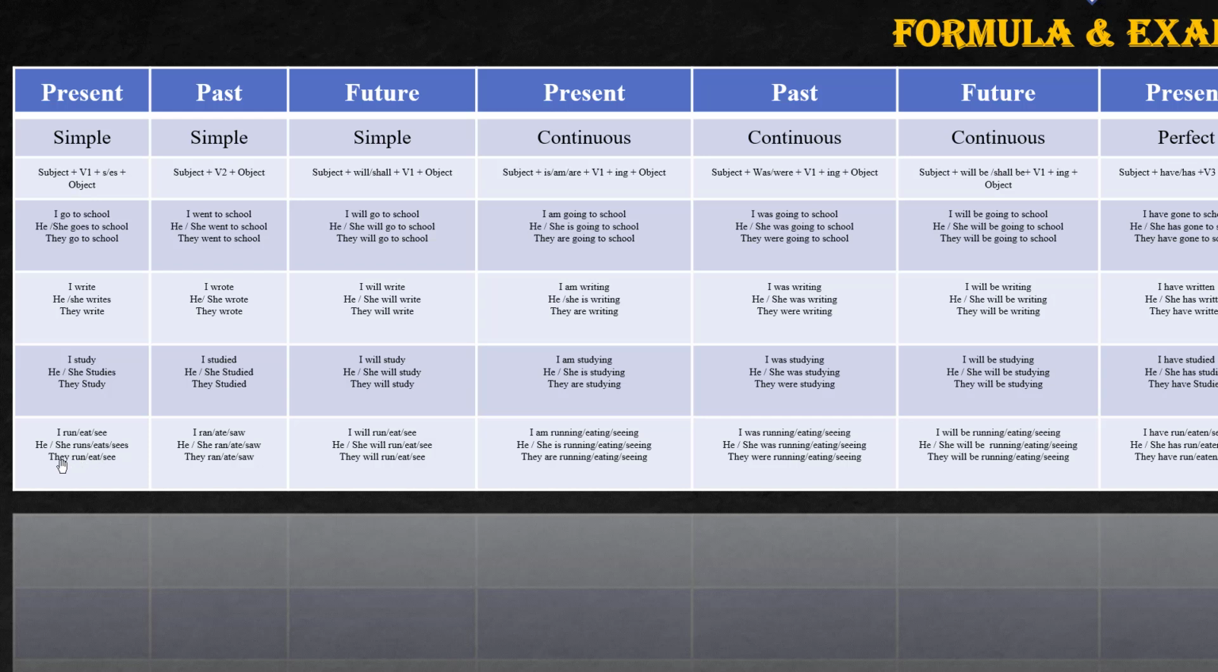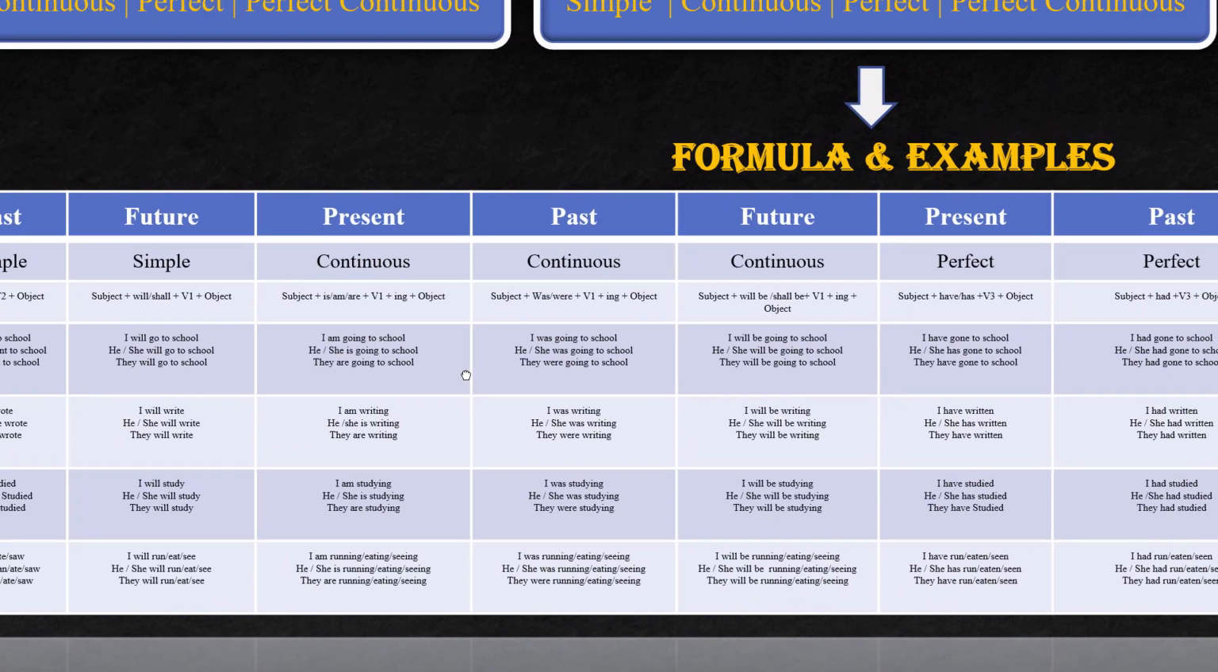When it comes to here, they ran, they ate, they saw. Here, they will run, they will eat, they will see. Correct? I hope it is clear for you. It's very easy. When it comes to past, V2, future, will or shall, V1. Okay? Now we'll focus on continuous.